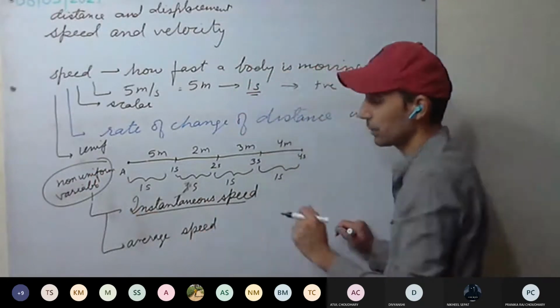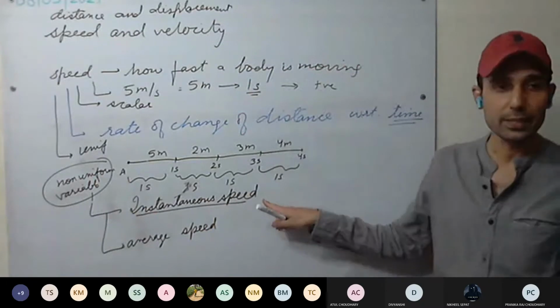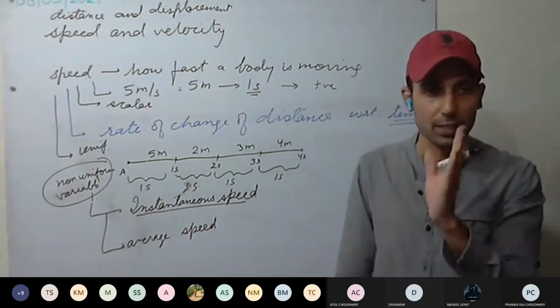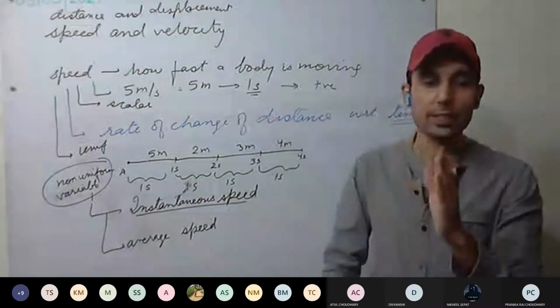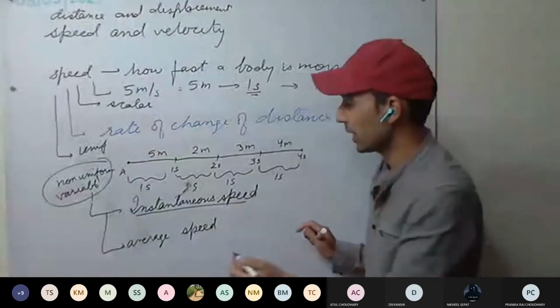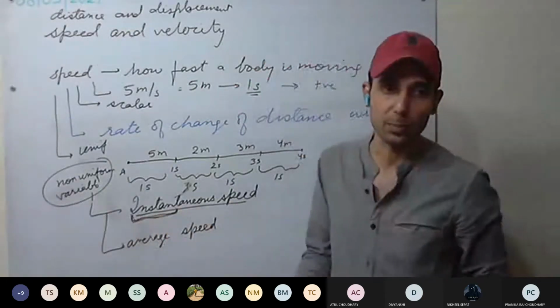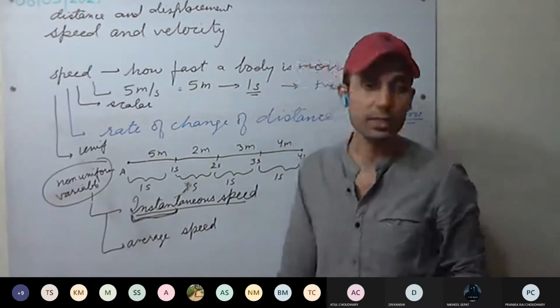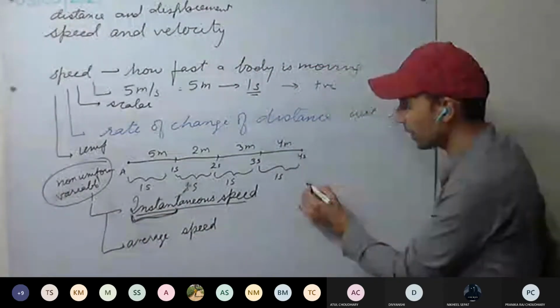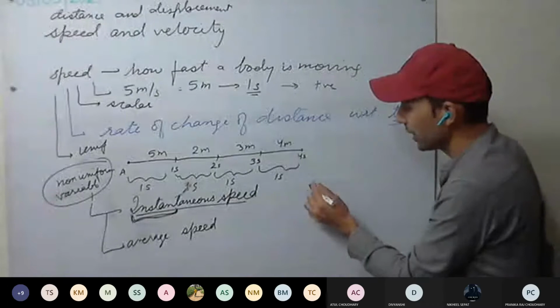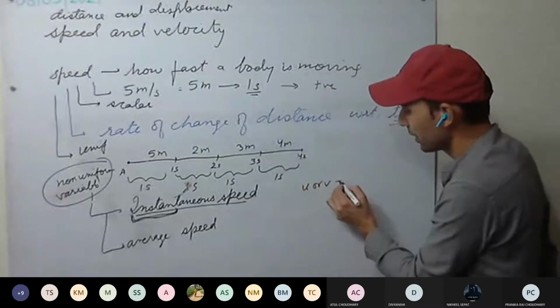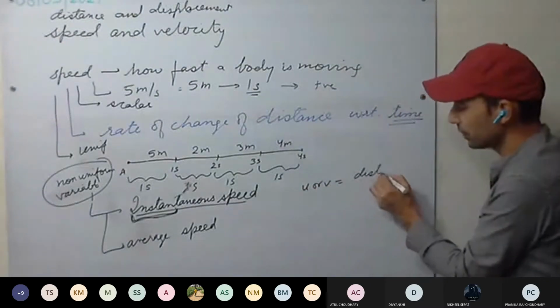Okay, two variable speeds. Instantaneous speed means, for example, you're driving a bike. At a moment, what is the speed? That will be the instantaneous speed. That is, at a particular instant, at a particular moment, what is the speed? So how to calculate instantaneous speed? The speed formula remains the same, that is, v equals distance upon time.